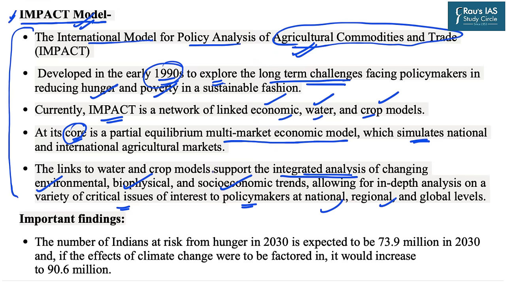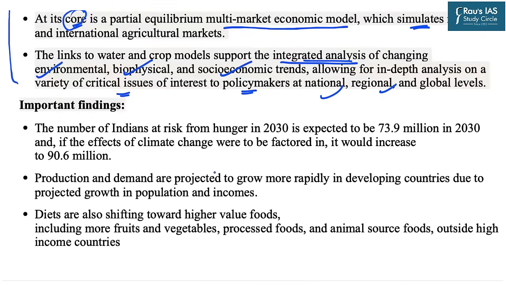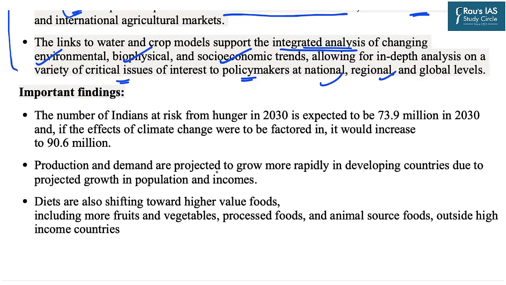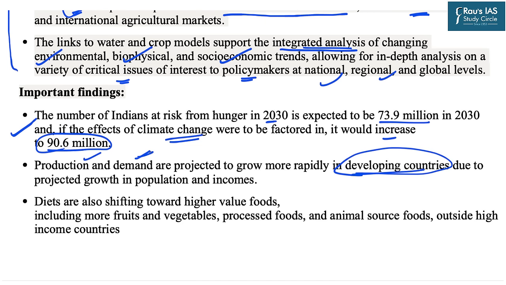As far as this news article is concerned, there are important findings of this impact model which have appeared in today's The Hindu paper. It says that the number of Indians at risk from hunger in 2030 is expected to be around 74 million. And if the factor of climate change is also taken, it would increase to around 90 million. Further, in a region-wise comparison, it says that developing countries will face more increase in the production as well as demand because of the rise in population and income levels.